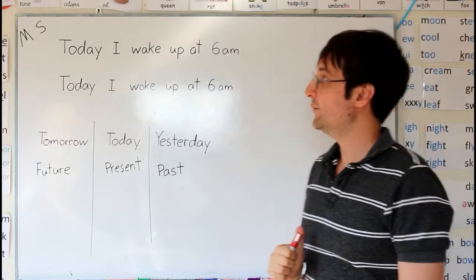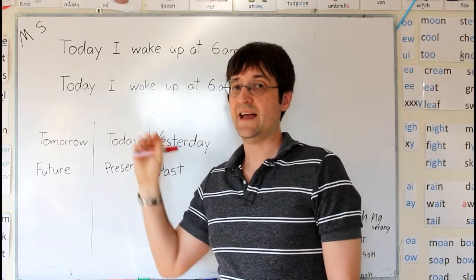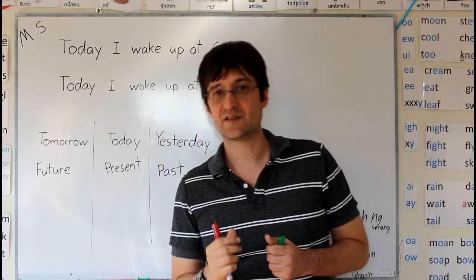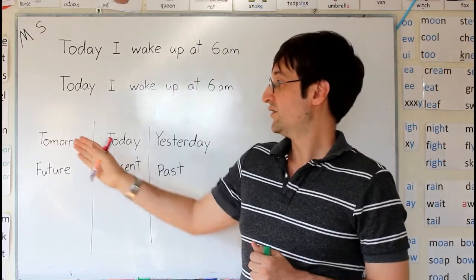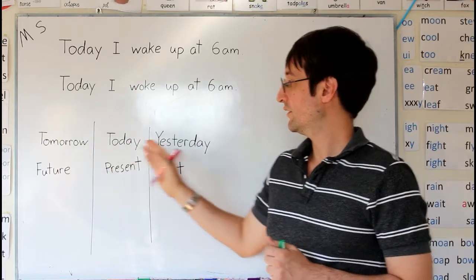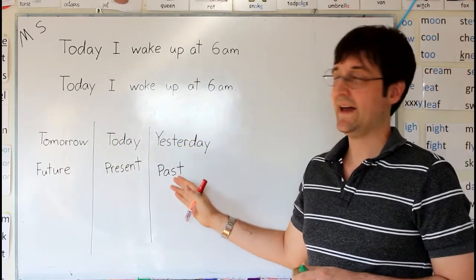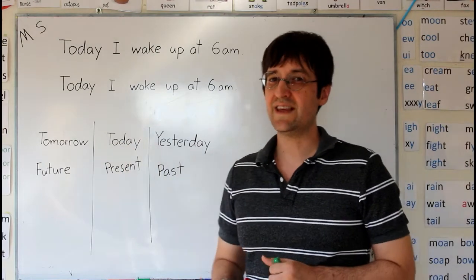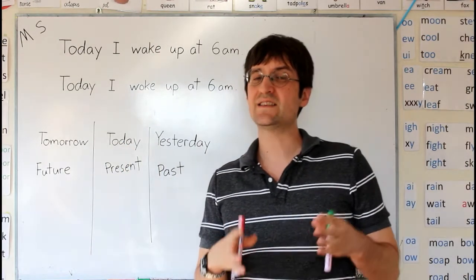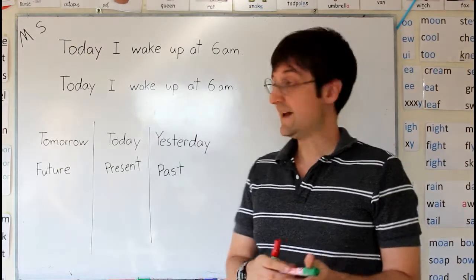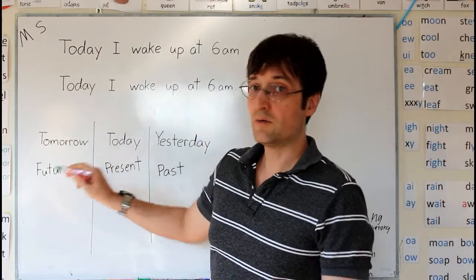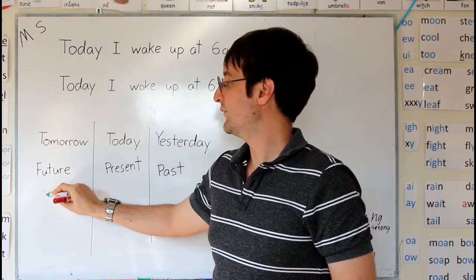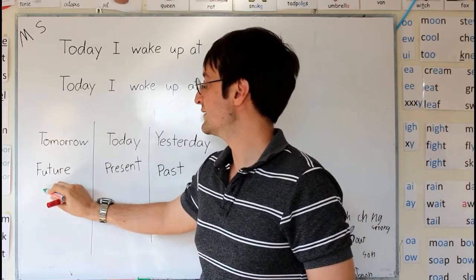Now I think maybe what MS is having a problem with is this sort of classic explanation that tomorrow is the future, yesterday is the past, and today is the present. And people often say this when they're trying to explain when to use the verb tenses. Now, this one, for tomorrow, or next week, next month, the future, yes, that is correct.